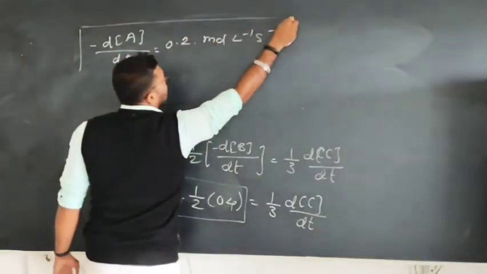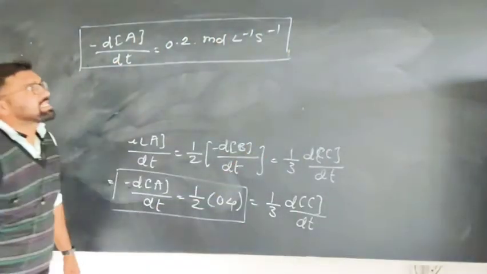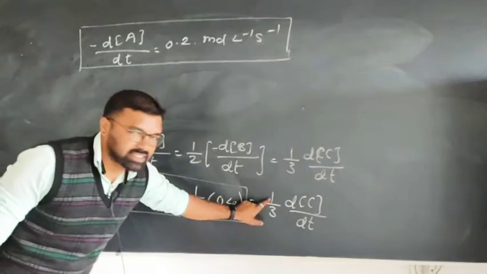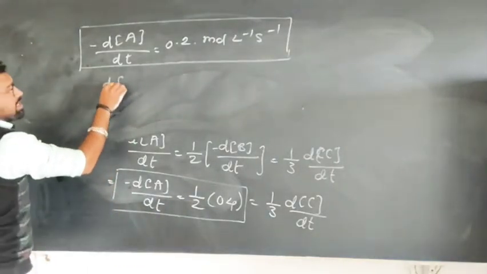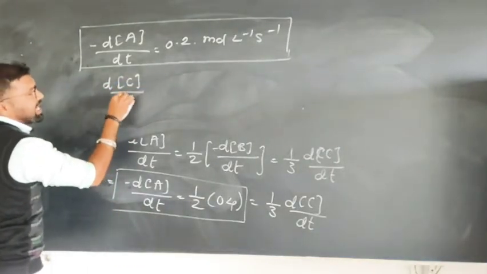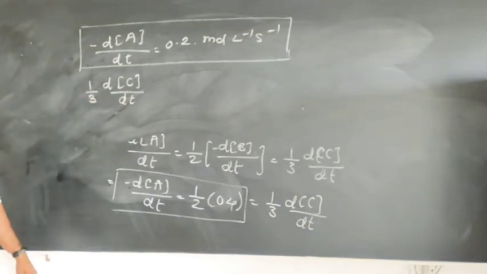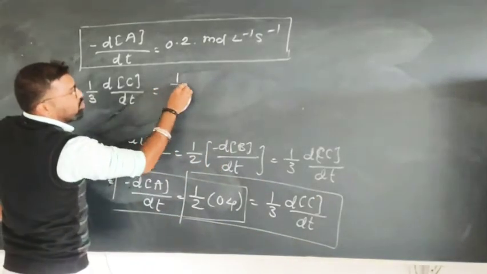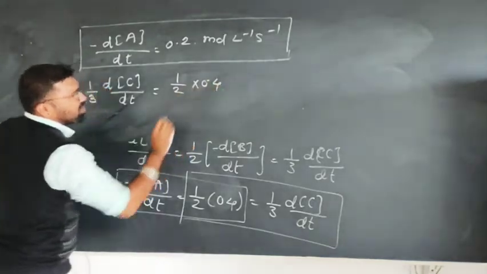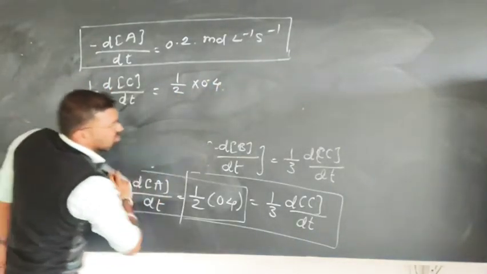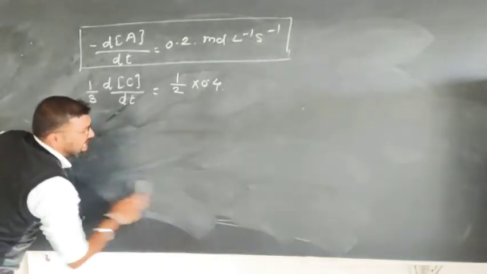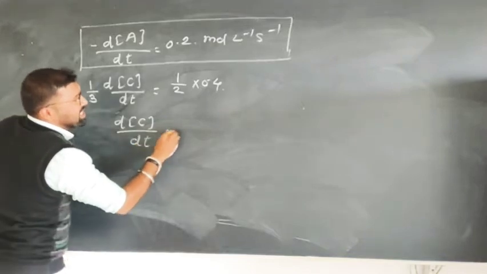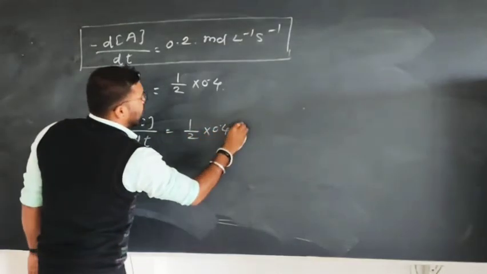This is the answer of the first half of the question. Now the rate of formation of C with time, where the coefficient is 1 by 3, is equal to 1 half into 0.4 into 3.